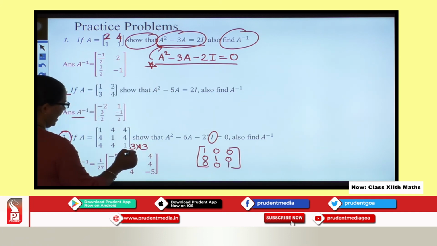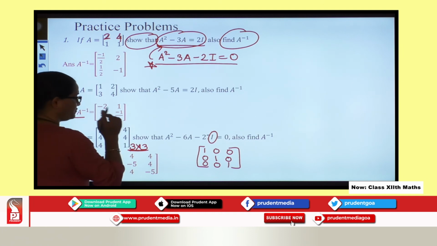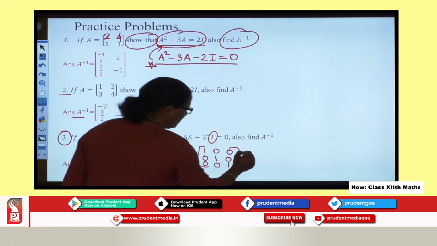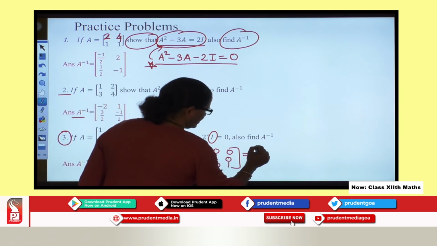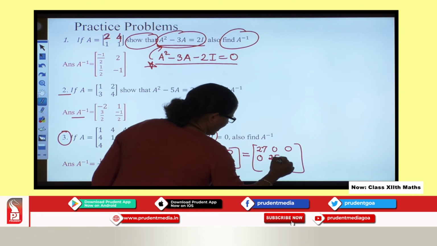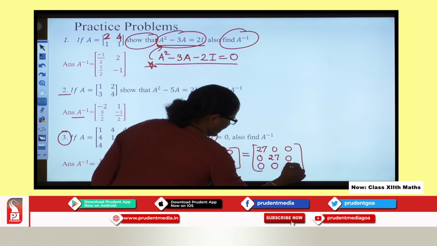Why? Because the matrix which is given is a square matrix of order 3. So at the end you will get a scalar matrix 27, 0, 0, 0, 27, 0, 0, 0, 27.